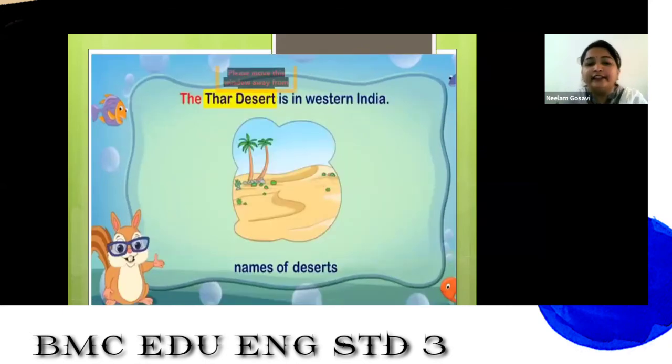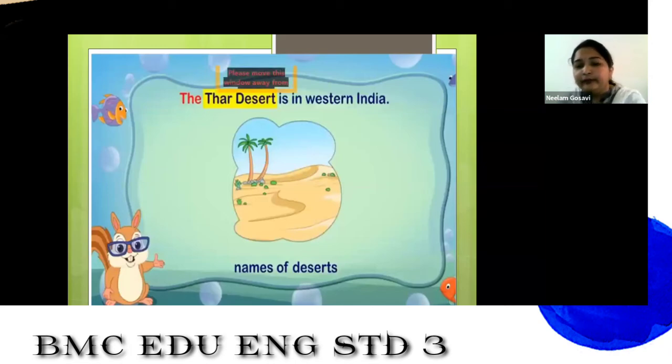Now next, we write the in front of the names of deserts also. So the Thar Desert is in Western India. We are using the in front of the Thar Desert.